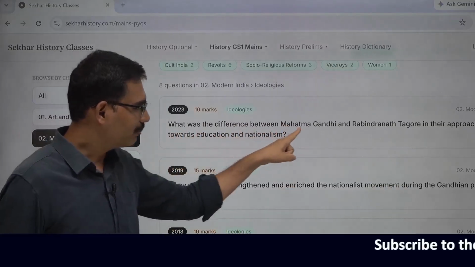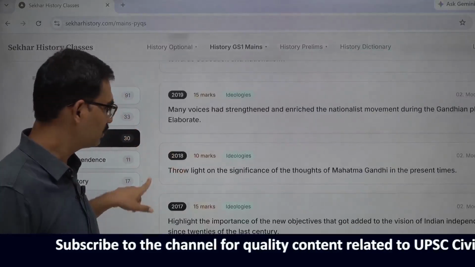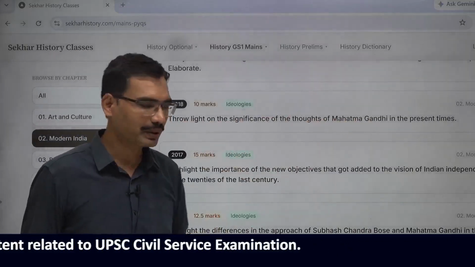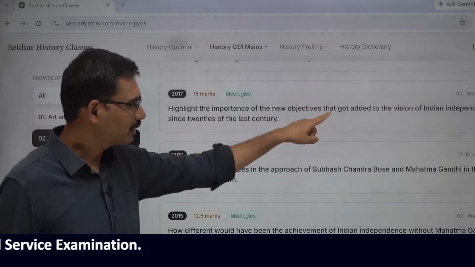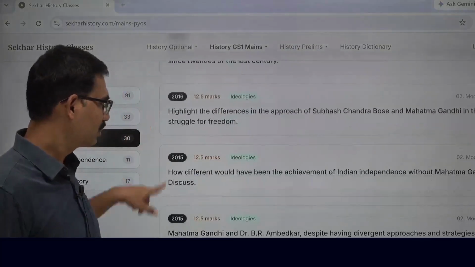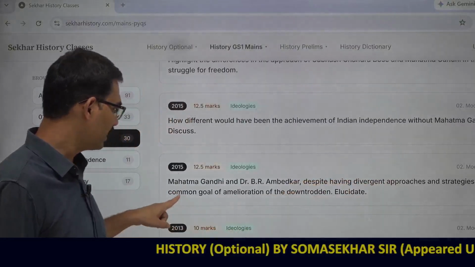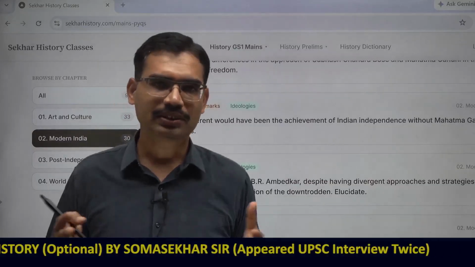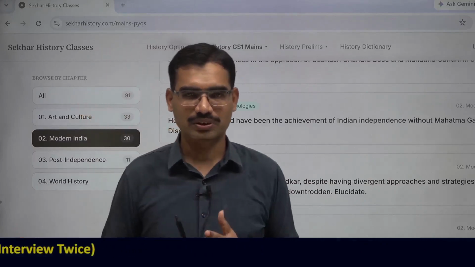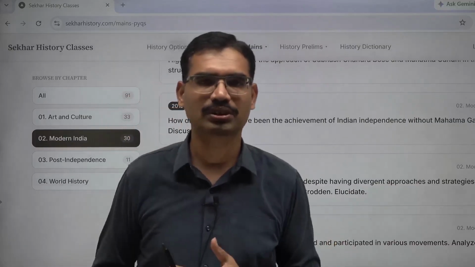What was the difference between Mahatma Gandhi and Rabindranath Tagore approach? Many voices have strengthened different voices during this time period, freedom struggle. Throw light on significance of thoughts of Mahatma Gandhi in present times. Importance of new objectives. Highlight difference in approach of Subhash Chandra Bose and Mahatma Gandhi. Mahatma Gandhi and Ambedkar, despite having divergent approaches and strategies, had a common goal. In this way, you can have different opinions, like socio-religious reformers. What was their approach? Gandhiji, what is the approach? Subhash Chandra Bose, what is the approach? Ambedkar, what is the approach? Jyotiba Phule, what is the approach?